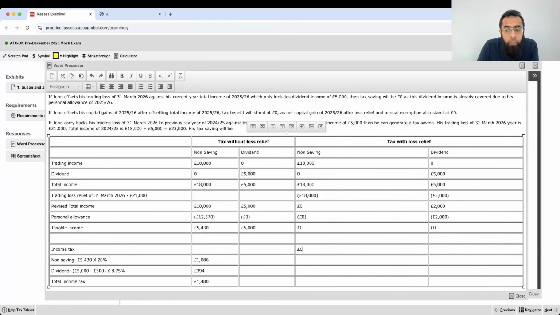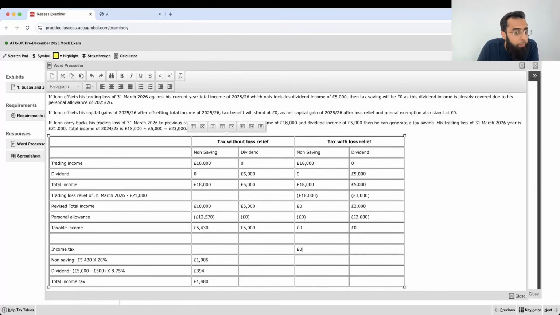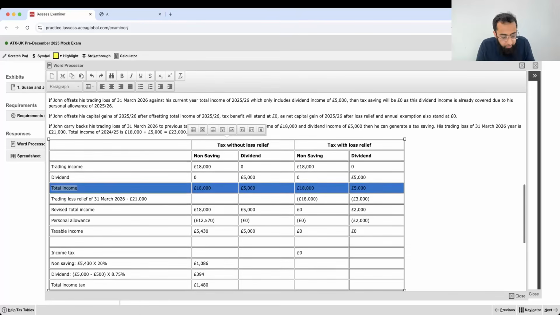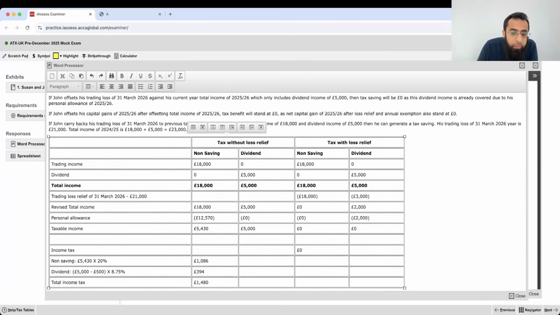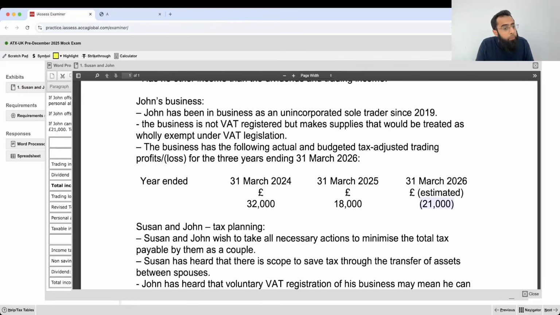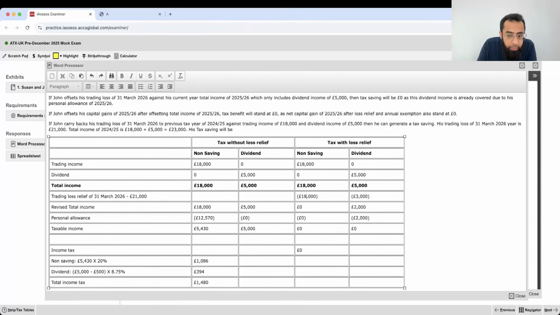What are we doing? We are doing his tax with loss relief and without loss relief. He had two sets of income, non-saving and dividend. Trading income remains the same, dividend remains the same in both of them. So till the total income, the entire working is the same. Trading loss of 31st March 26, 18,000 from non-saving and 3,000 from dividend, because the total trading loss was 21. Okay. So 18 and 3.